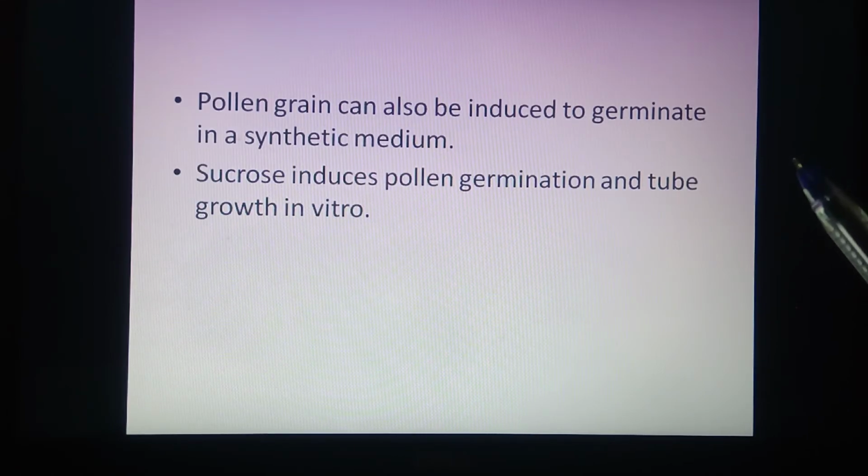Now, if we want to germinate the pollen grains artificially, it is possible by using a synthetic medium, like sucrose, as you have studied in 11th standard.